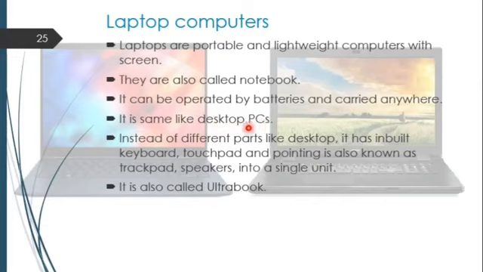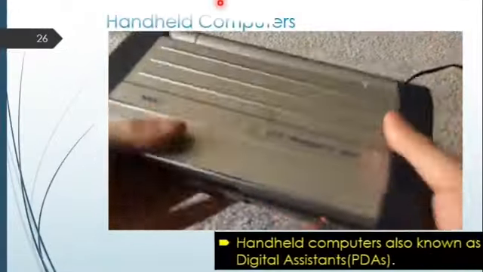But instead of different parts as in the desktop, it has an inbuilt keyboard, a touchpad, also known as a trackpad, and speakers, all in a single unit. On the single unit you can see the inbuilt keyboard, the touchpad that is used for mouse pointing, also called a trackpad, and the speaker is also inbuilt. So that's why it is also called an ultrabook or netbook.